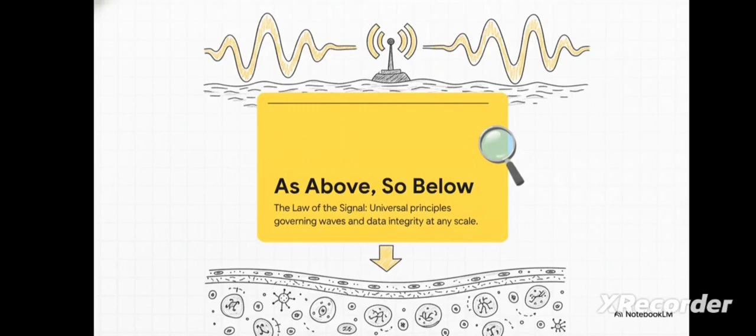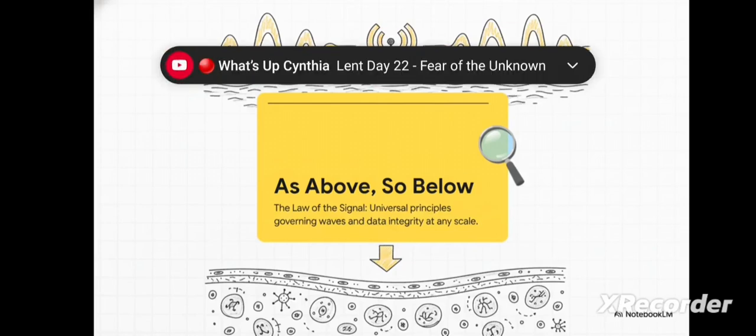And this leads us to something pretty profound. We've all heard the phrase, as above, so below, usually as some kind of philosophical motto. But here, it gets a whole new meaning. It's the law of the signal. It means that the same universal principles that govern radio waves crossing an ocean also govern the microscopic signals traveling between ourselves. It's all connected.